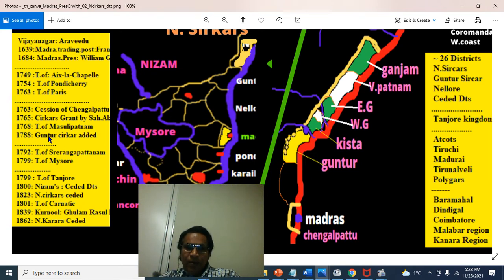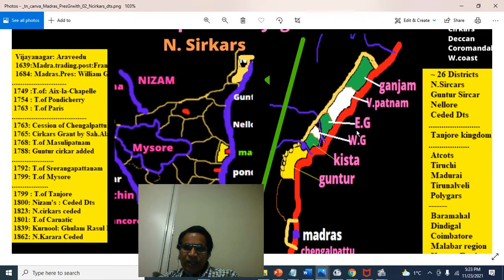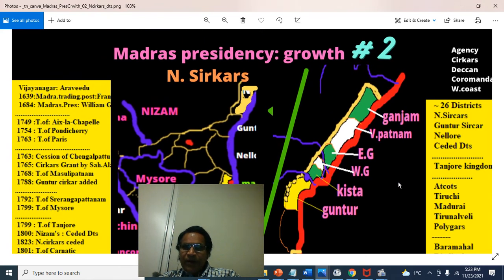And after the demise of his younger brother Basalat Jung, the Guntur Sirkar, south of the Krishna River, was also given to the British.